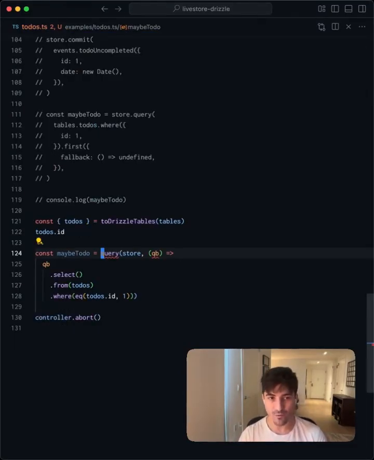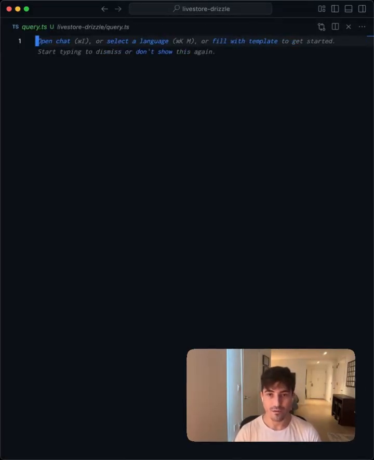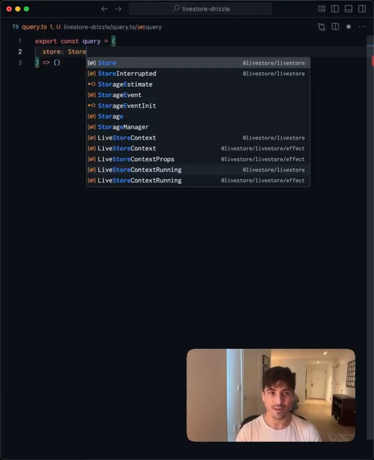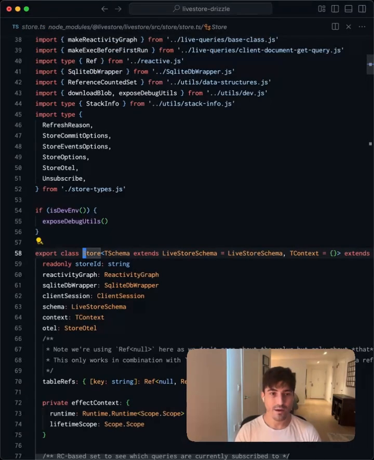The next thing that we're going to want to stub out is the query function signature. So we'll go to the query file and we will export const query equals. The first parameter should be the LiveStore, which will come from LiveStore. And store has these two type params.